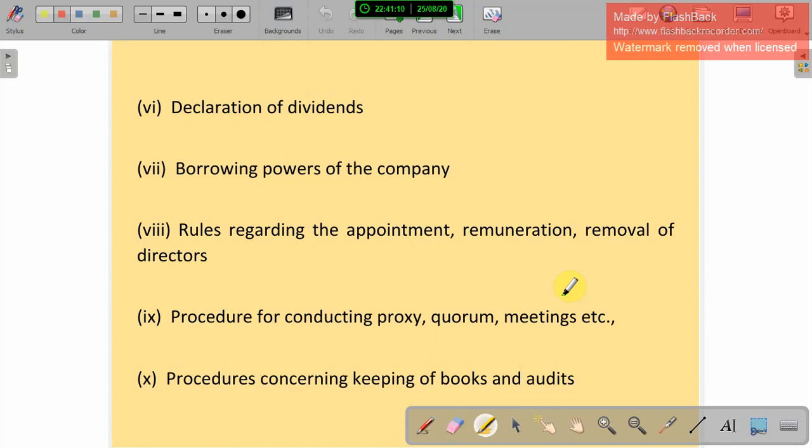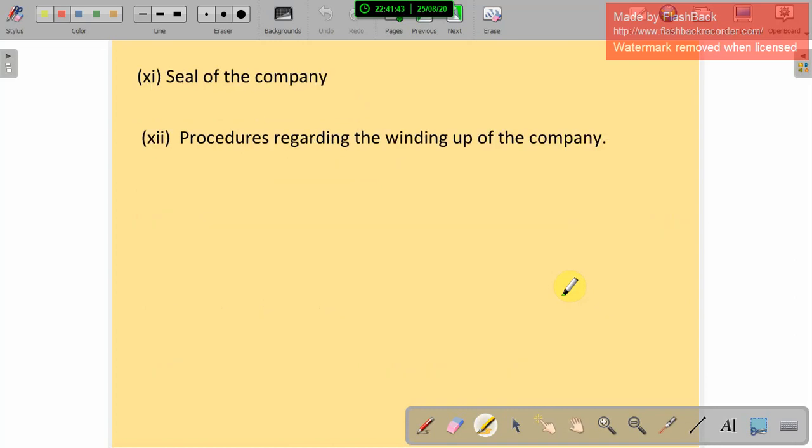If they are going to remove a director, that should also be mentioned in the articles of association. And the procedure for conducting proxy and quorum meetings, how they are going to conduct that meeting, should be mentioned. Procedure concerning keeping of books and audit: how they are going to maintain the accounts should also be mentioned in the articles of association.